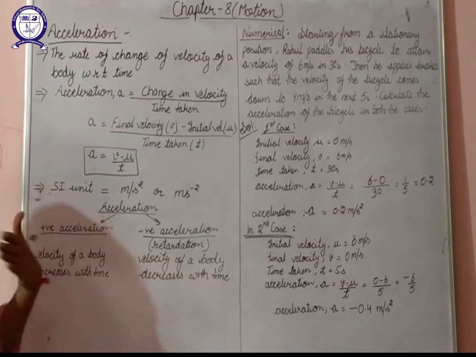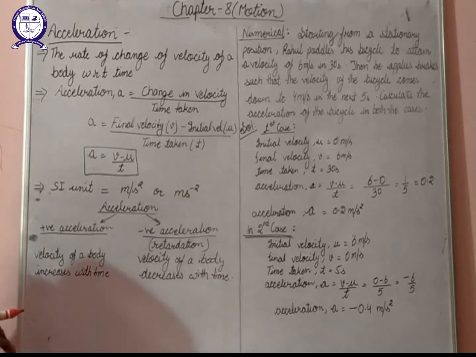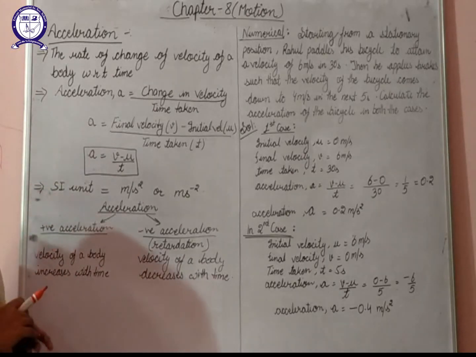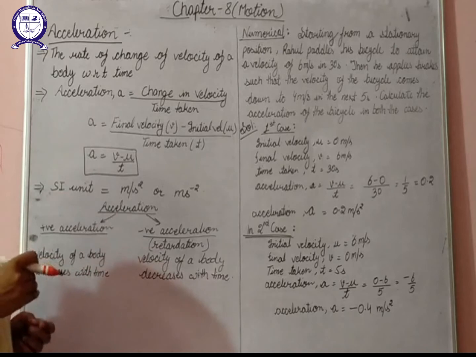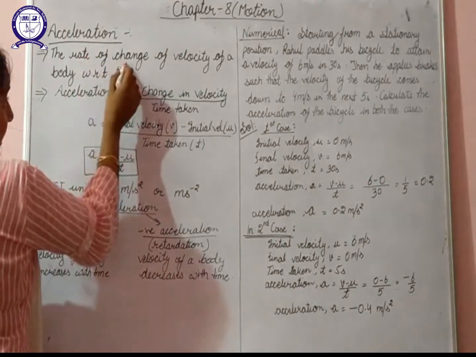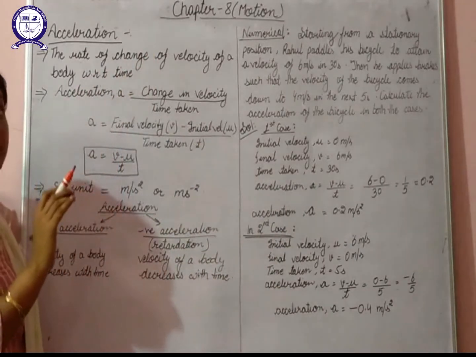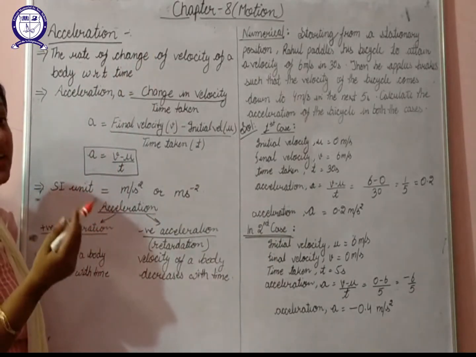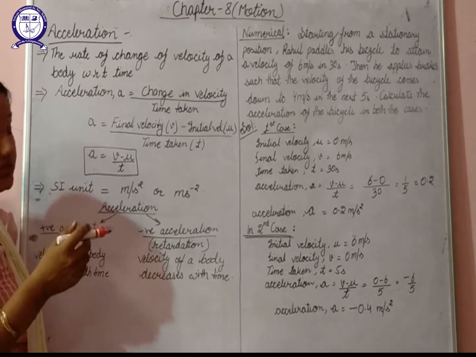Now next is acceleration, the rate of change of velocity of a body with respect to time. We cannot say that throughout a complete motion the velocity of a body is uniform. So whenever the velocity of a body changes, the rate at which the velocity of a body changes with respect to time defines its acceleration.